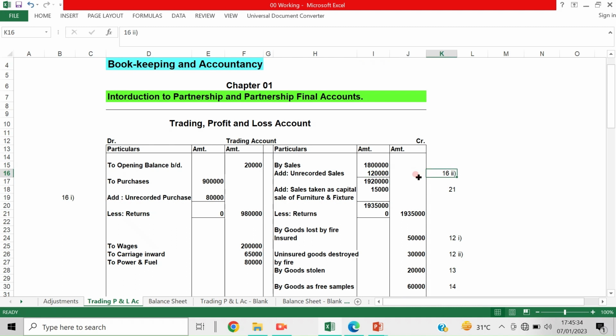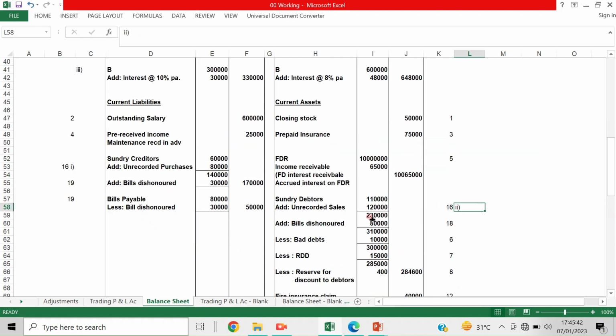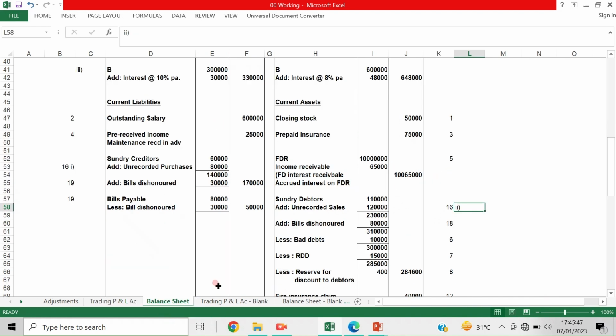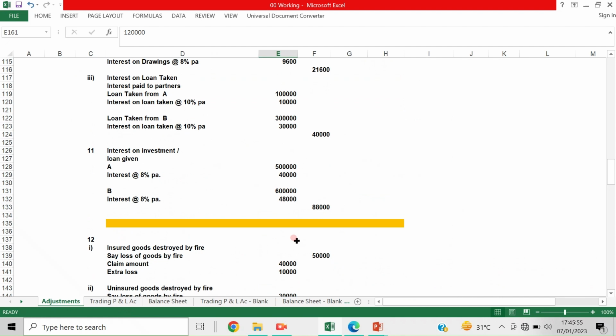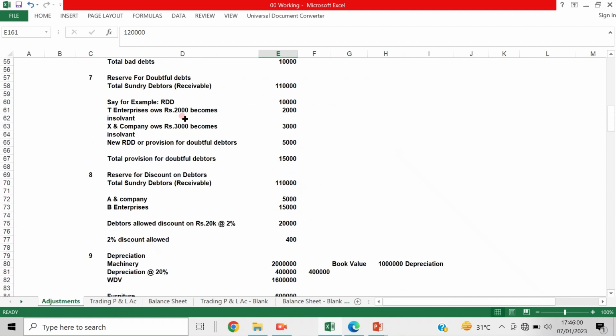Now the second entry will be added to the debtors account, the sundry debtors account. Let us see 16.2, the second entry. Balance sheet 16.2. Just to correlate to you that the sundry debtors is 1,10,000. This we have shown earlier also.